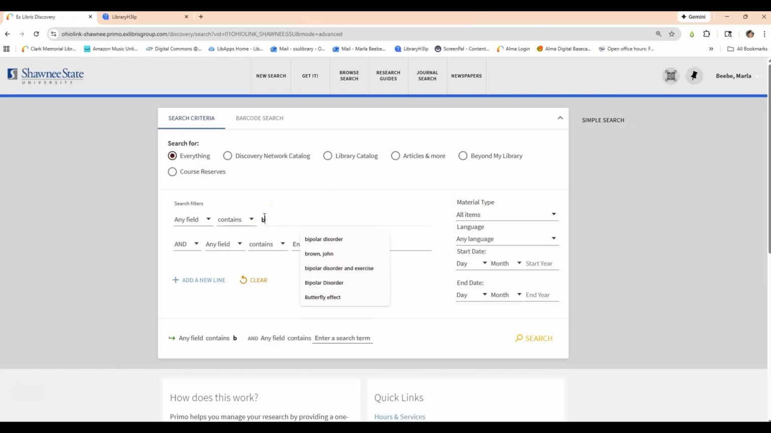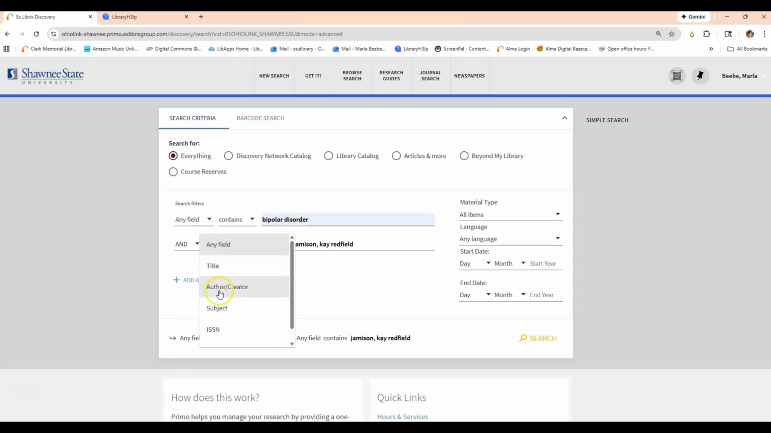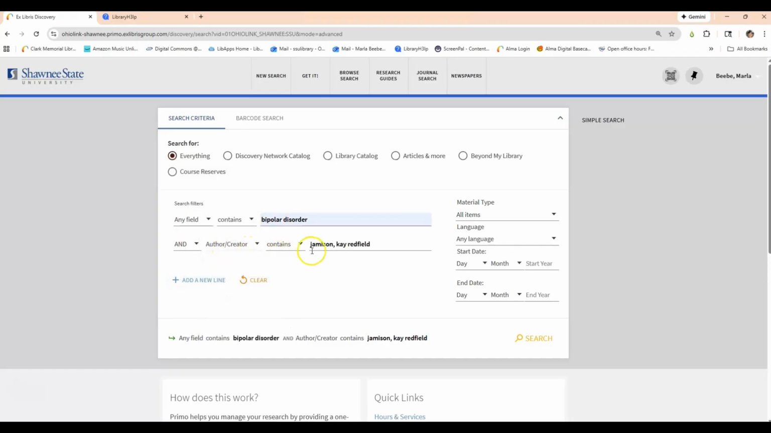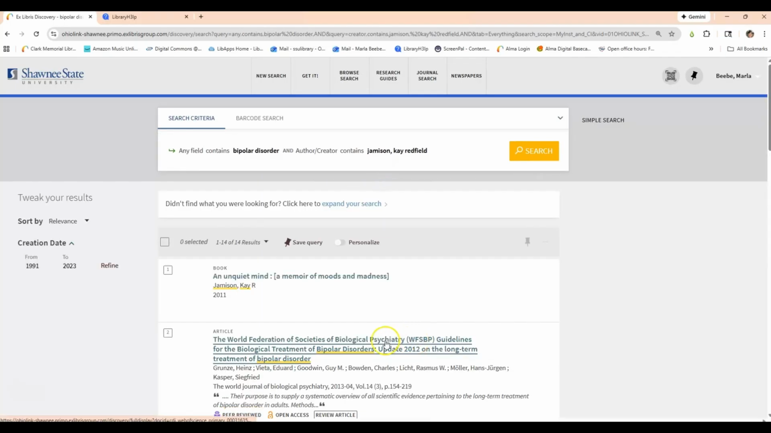I want to find all articles that have to do with bipolar disorder and are written by K. Redfield Jamison. Notice right here, I'll leave this any field contains bipolar disorder. That means it's searching as a keyword, so any field in the item's record is going to contain bipolar disorder. And I'm going to substitute author creator in this one right here, contains K. Redfield Jamison. Now there are other ways to limit as well, but we're just going to stick with this. And I will click search.